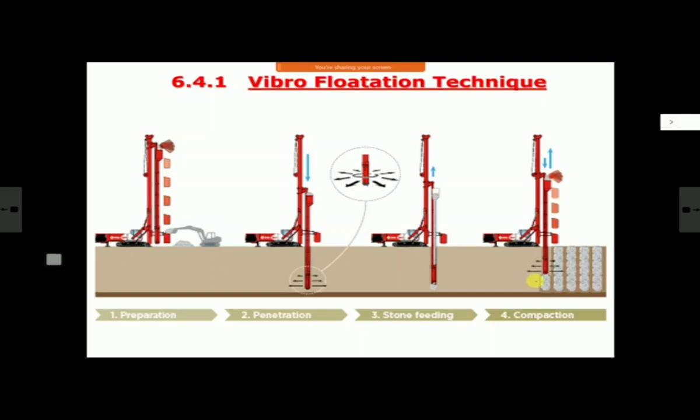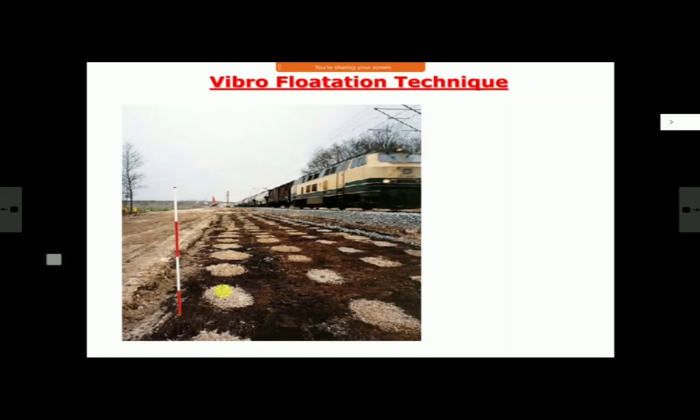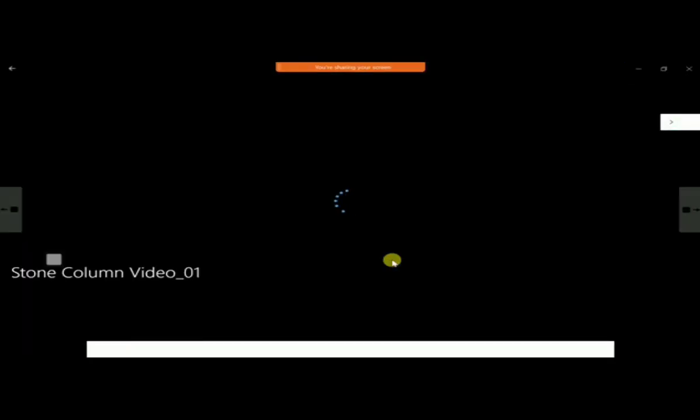So it expands sideways a little bit beyond the original diameter of the hole, and takes care of the lateral expansion of soil also. See, this is a railway line, and on the side of that you can see a series of stone columns like this. They can be in a triangular pattern, or in a rectangular pattern like any other ground improvement measure. Over this you will construct your drainage platform and your normal embankment. Now just to show you how this works, there is an animation about how this technique works. Stone column. There is no sound in this.